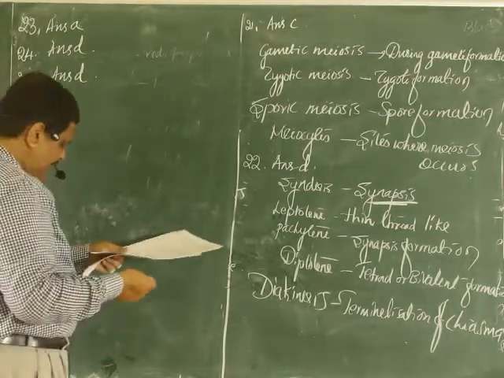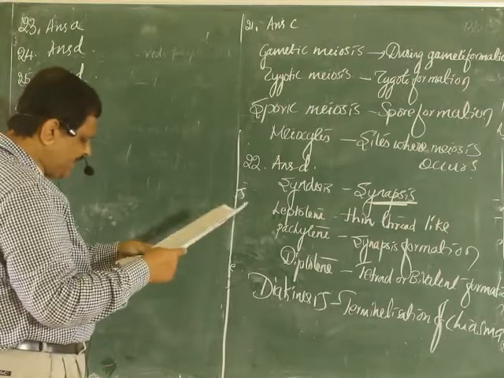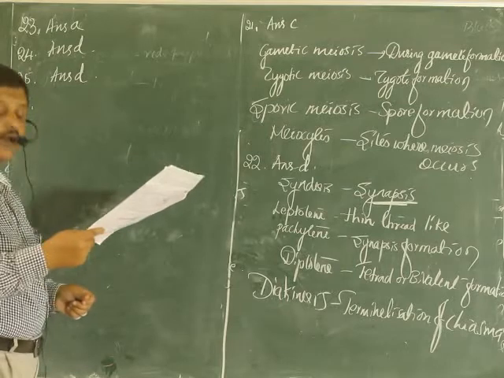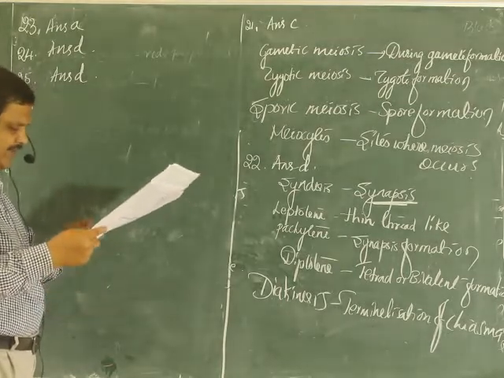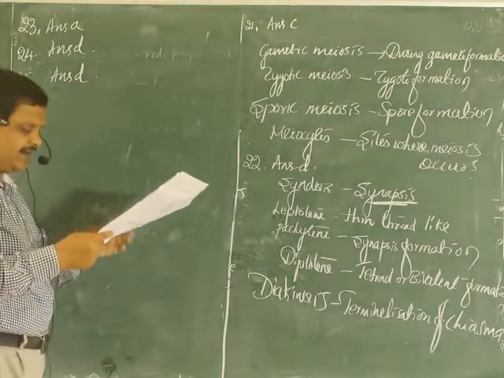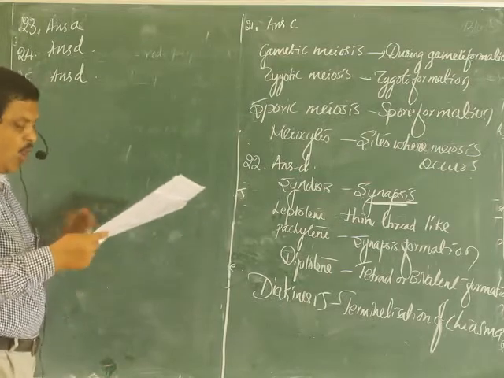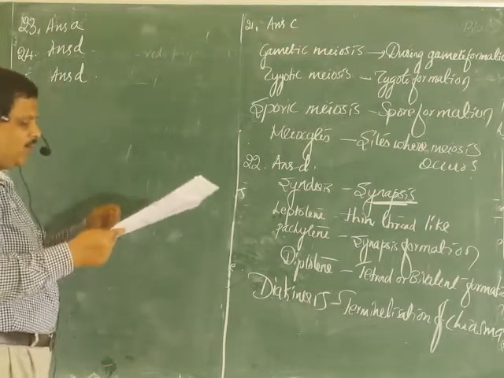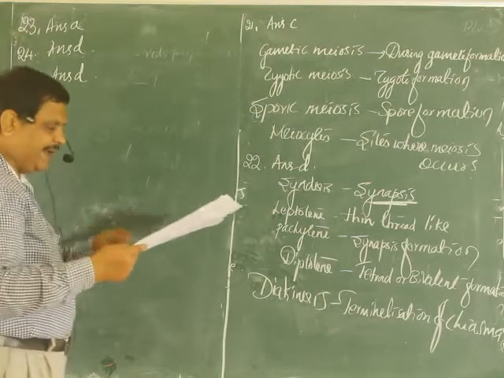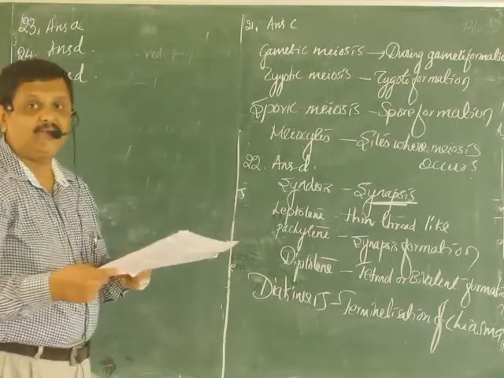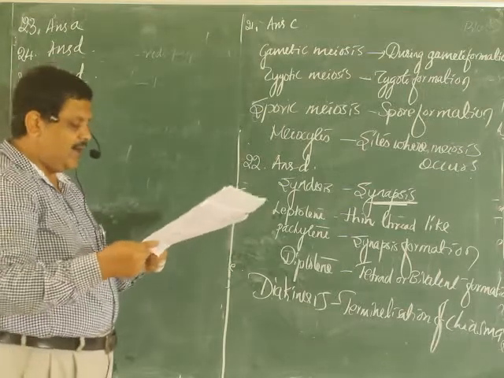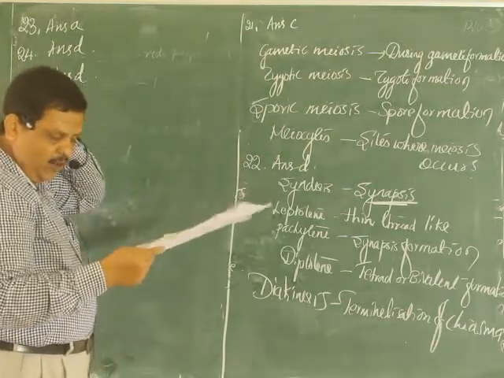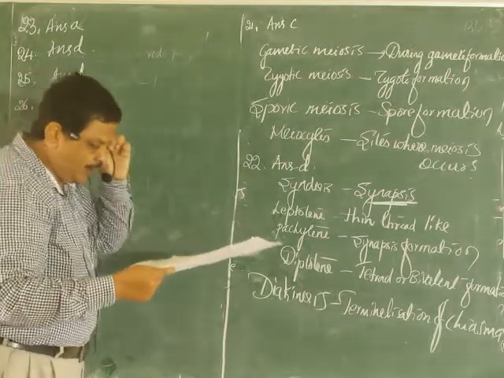The major event that occurs during anaphase of mitosis, which brings about equal distribution of chromosomes. You know, mitotic division is equational division. Option A, replication of genetic material. Option B, splitting of chromatids.